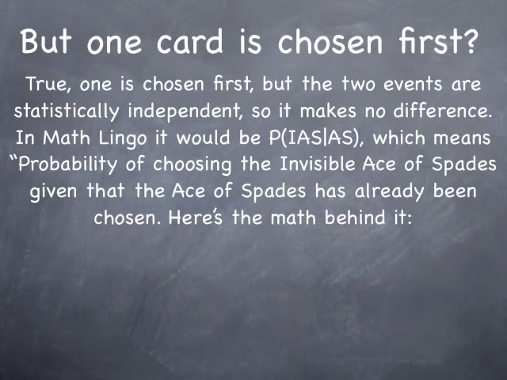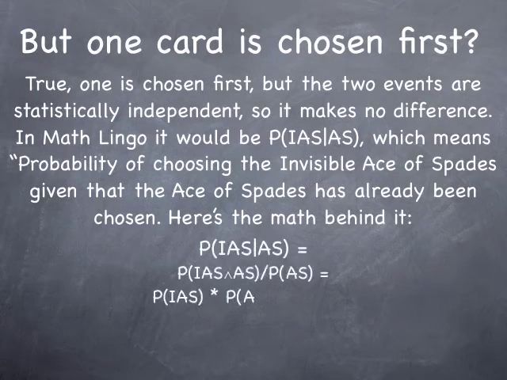But one card is chosen first. Doesn't that affect the statistics or the probabilities? Well, true, one is chosen first, but the two events are statistically independent, so it makes no difference. In maths lingo, it's the probability of choosing the Ace of Spades given that the Ace of Spades has already been chosen. Here's the math behind it.